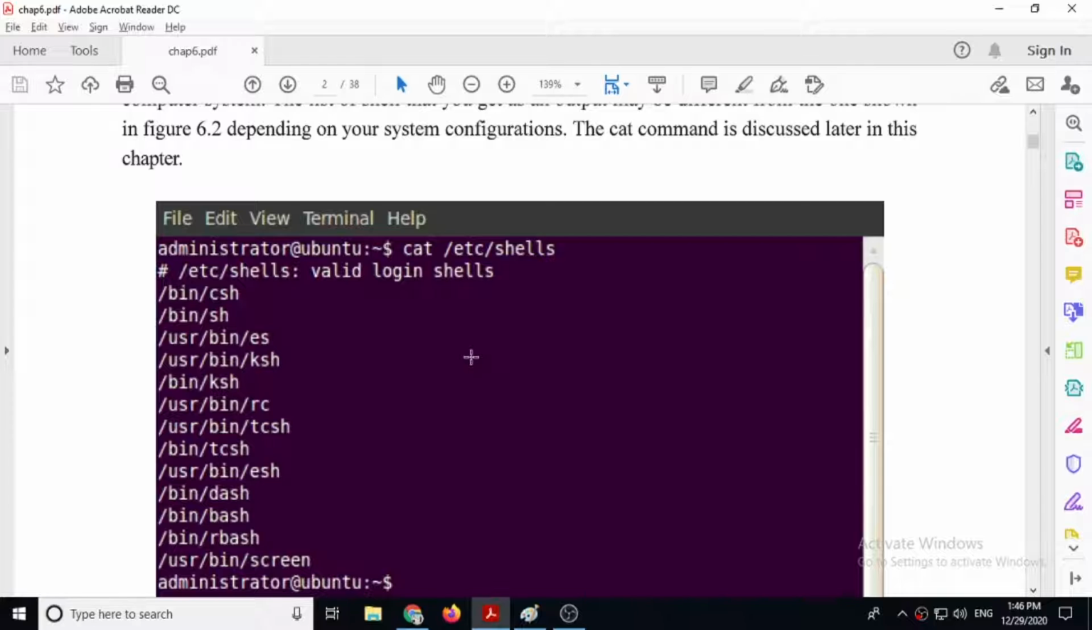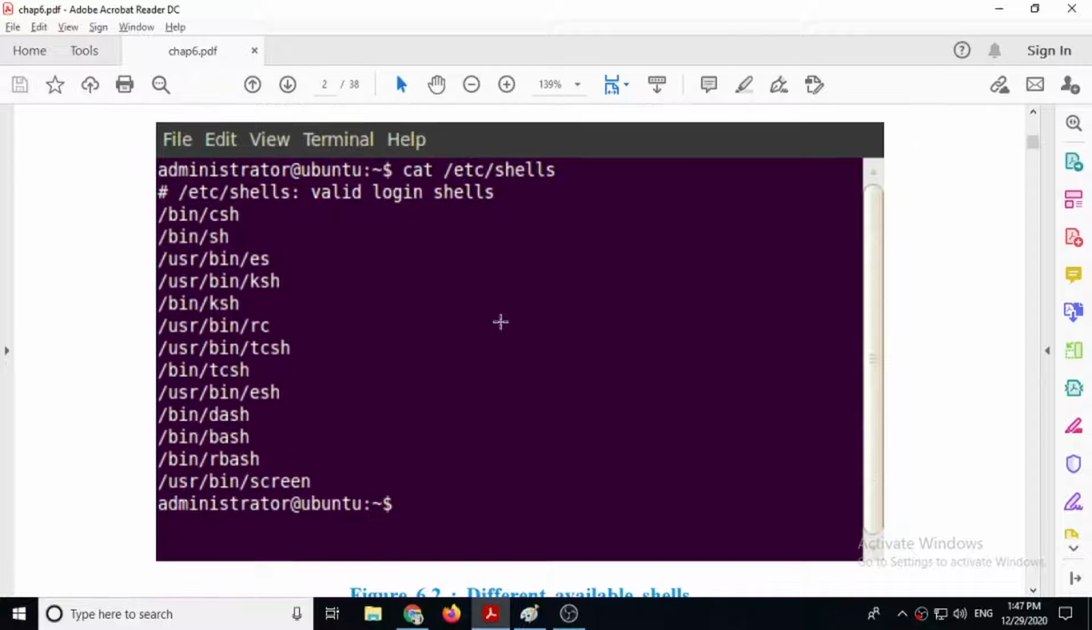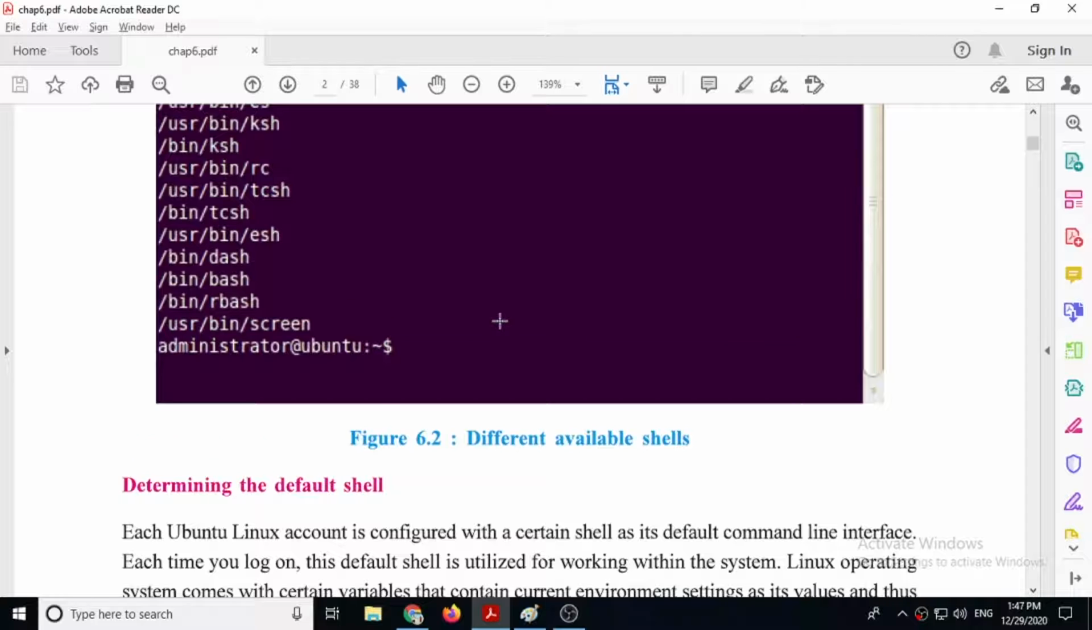Then we saw a few commands. For example, one command is cat. Here remember, cat is the name of command, and this administrator@Ubuntu is known as terminal prompt. So in front of terminal prompt, the first word that you have to type is a command. So cat /etc/shells, this command will show you all the available shells in your Linux operating system.